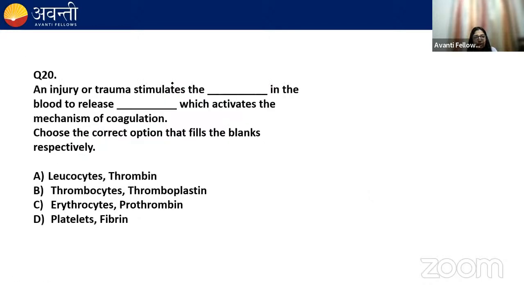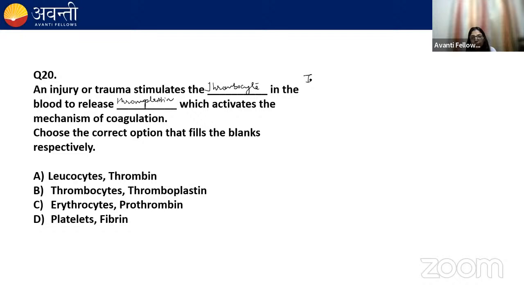Moving next, an injury or a trauma stimulate dash in the blood to release dash which activate the mechanism of coagulation. Choose the correct option that fill in the blanks respectively. The injury or the trauma, they stimulate platelets or thrombocytes in the blood to release thromboplastin.